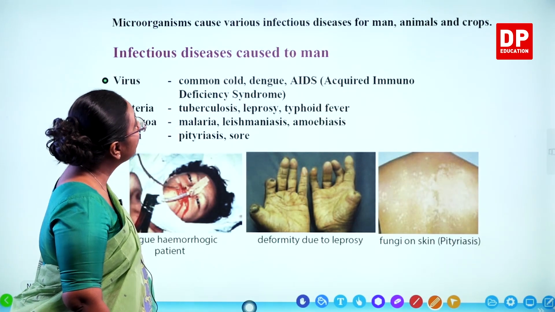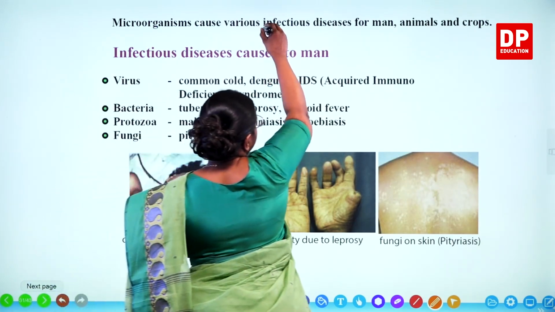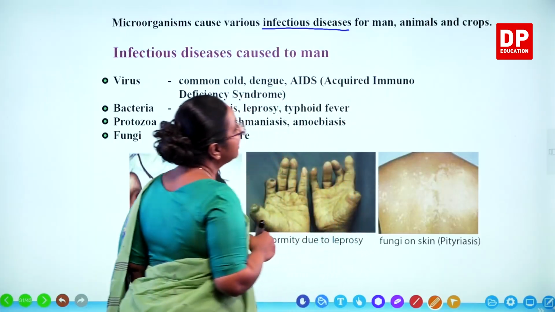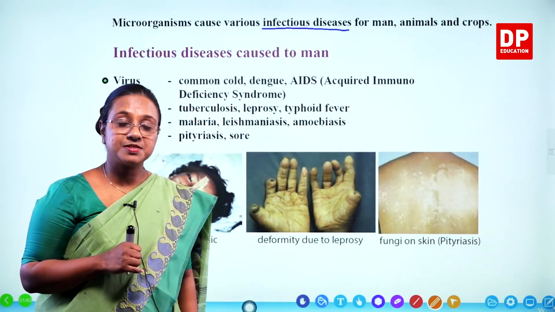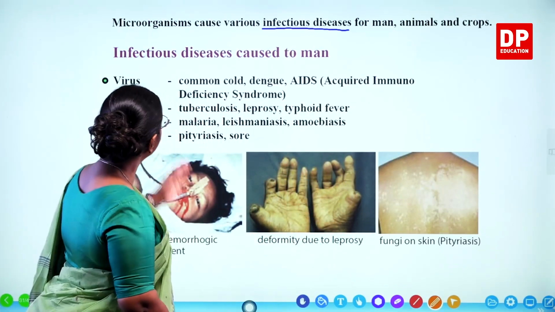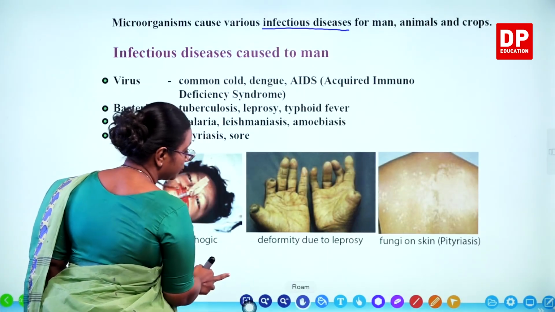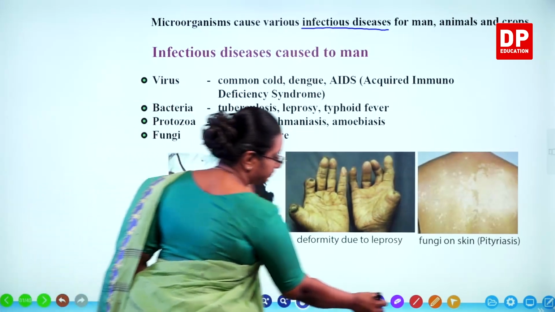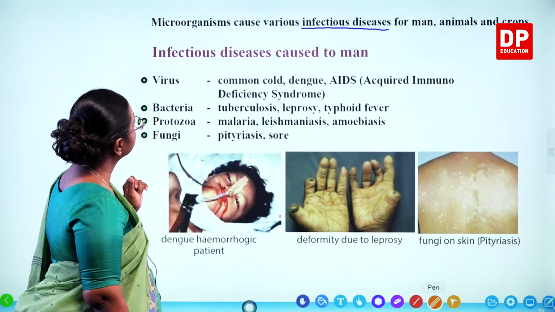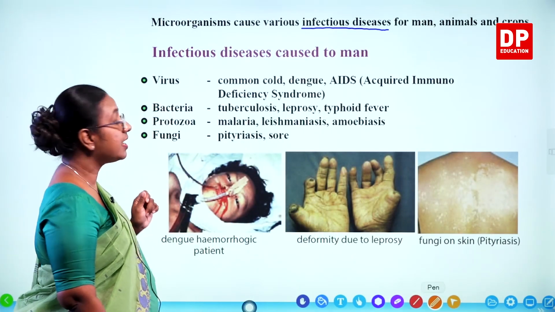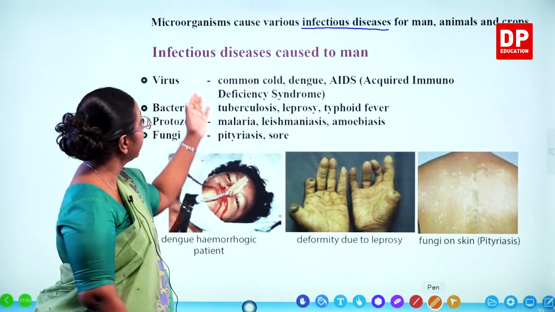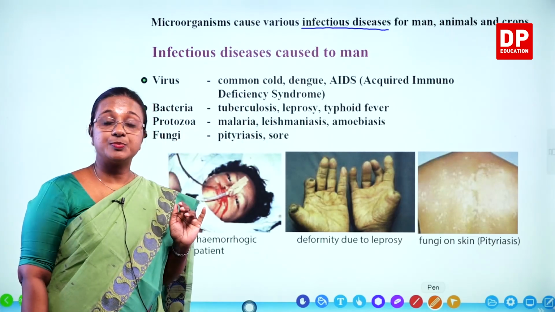Microorganisms cause various infectious diseases for man, animals and crops. So I told you all that first we will look at the infectious diseases caused to man. Here you can see the different types of microorganisms and the diseases caused by these.